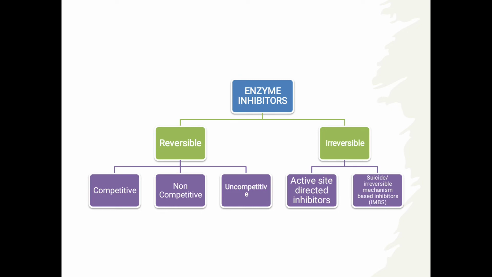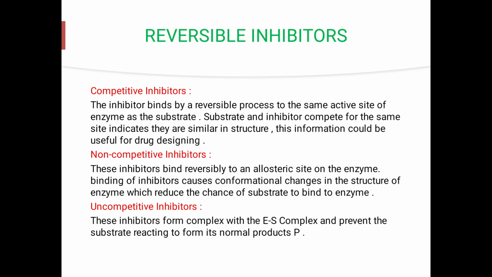Enzyme inhibitors are divided into two types, as we have seen: reversible inhibitors and irreversible inhibitors. But further they are again divided. Reversible inhibitors are divided into competitive inhibitors, non-competitive inhibitors, and uncompetitive inhibitors. Irreversible inhibitors are of two types: active site directed inhibitors and suicide inhibitors. Suicide inhibitors are nothing but irreversible mechanism-based inhibitors. So reversible inhibitors have three types: competitive, non-competitive, and uncompetitive. Competitive inhibitors compete with the substrate for the same active site on the enzyme.